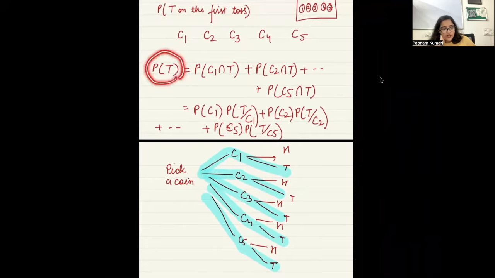So in the first toss, you have to get a tail, right? Yes. So either you picked the first coin and gotten a tail, or the second coin and gotten a tail, or the third coin and gotten a tail, similarly for the fifth coin. And each of them has nothing in common, so you are adding them.